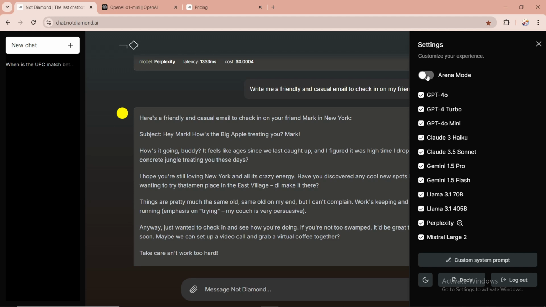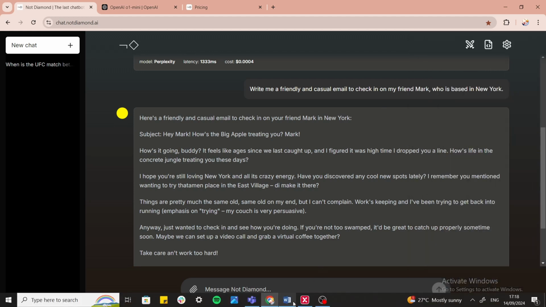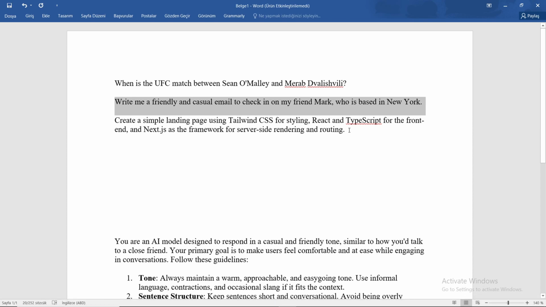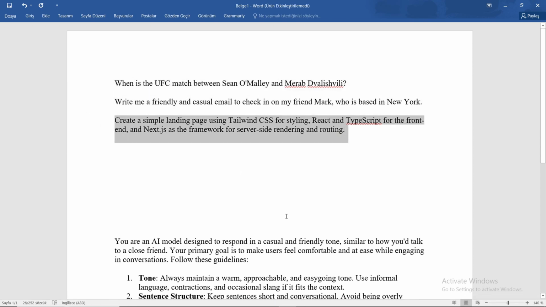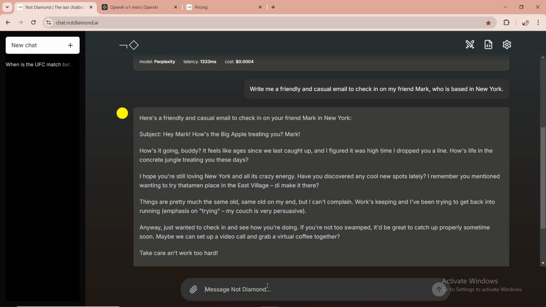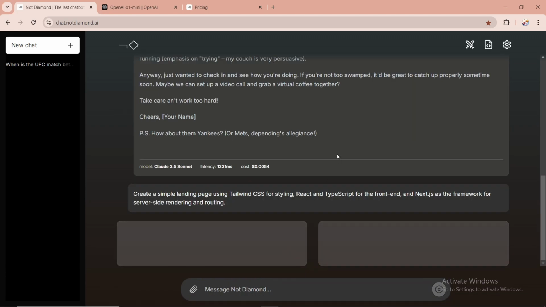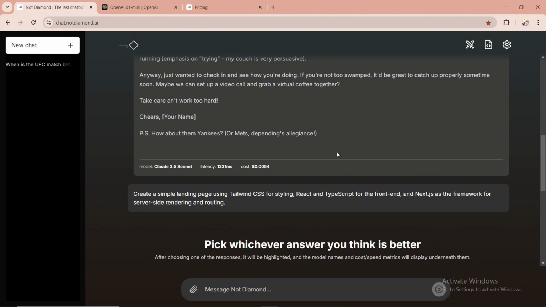Let me just click on arena mode and choose another prompt that I already wrote in advance and paste it right here. So it will come with two responses without telling us what it used to come up with each response.